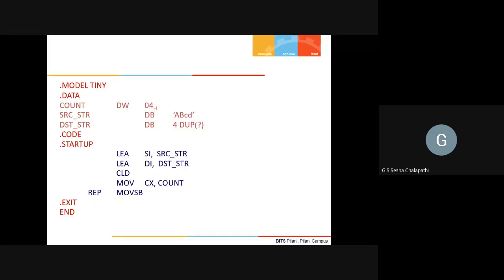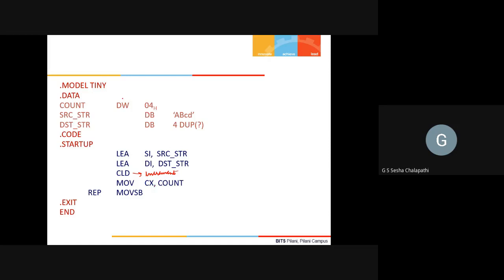Okay, let us take an example. .model tiny. I have some source string ABCD. Let us say that count is 4. What I have done is I have loaded the effective address into SI for the source string, and DI with the destination string. I cleared the direction flag so that it is in increment mode, and count I have moved into CX. That is 4 here.